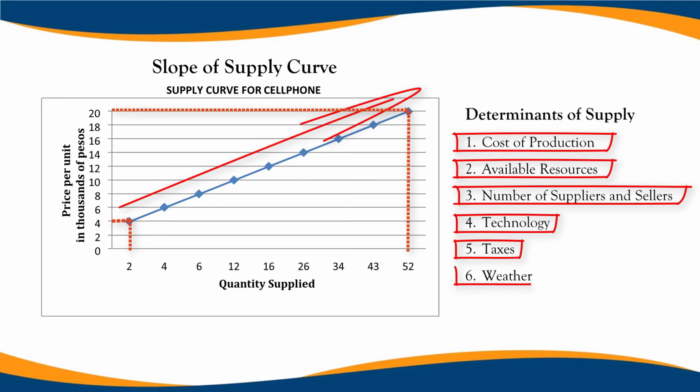6. Weather. This also affects the level of the supply of goods, especially agricultural goods. During rainy season, typhoons are expected, so that there will be a decrease in the supply of agricultural goods like vegetables and the like.